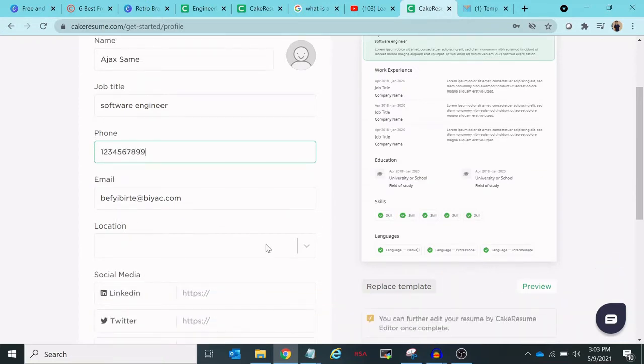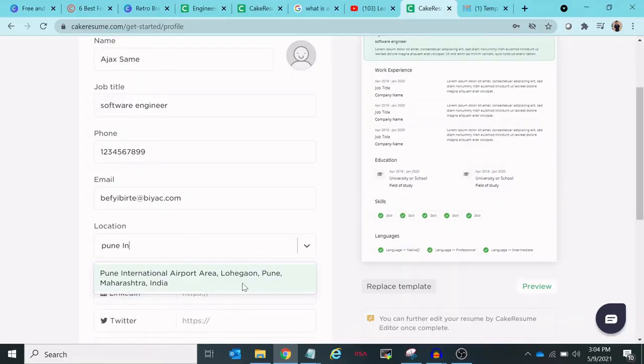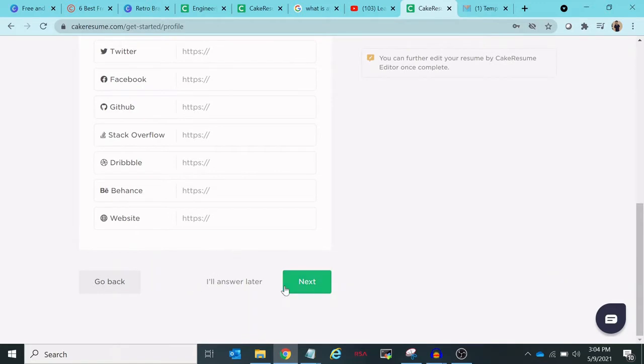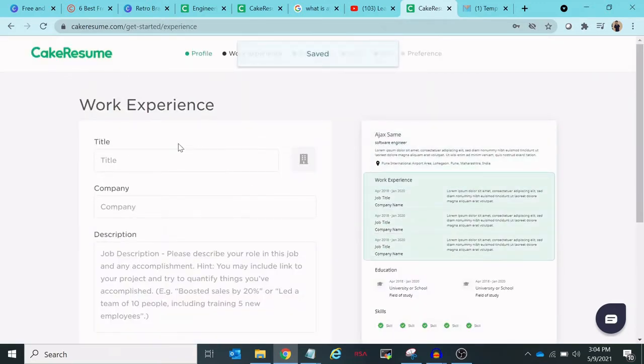Okay, you can provide the location where you are living because in your resume your location will be mandatory. These are the links you can mention in your profile: LinkedIn, Twitter, Facebook, etc. There are a lot of links there. So you can click on next or you can click on I will answer later. So here you will get a section for work experience.